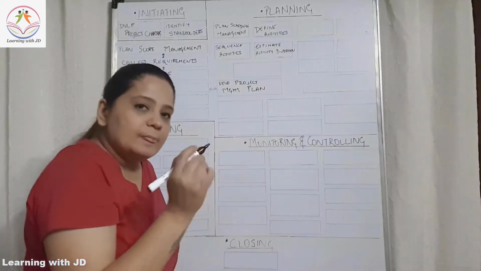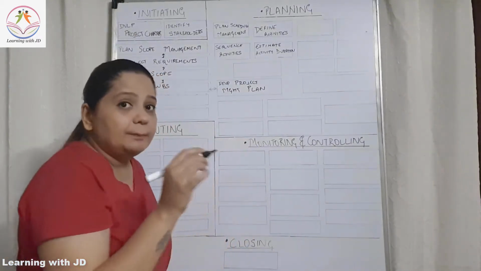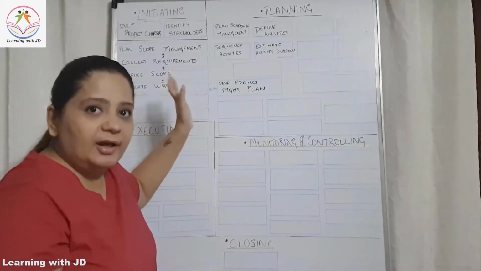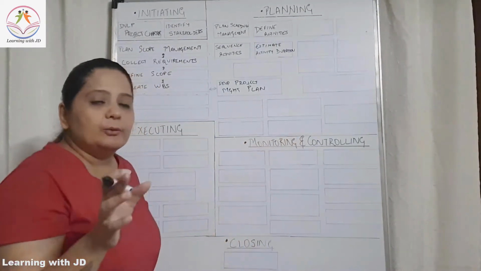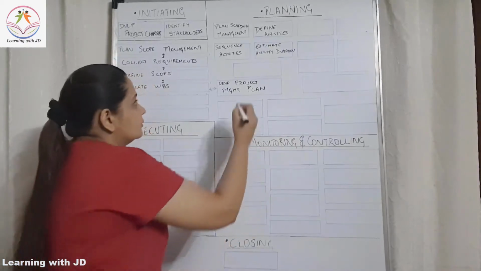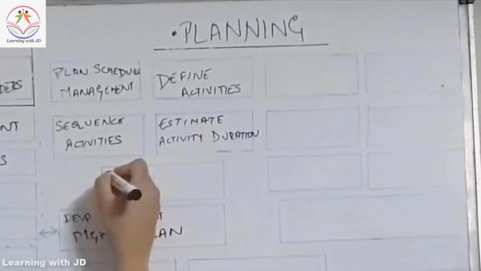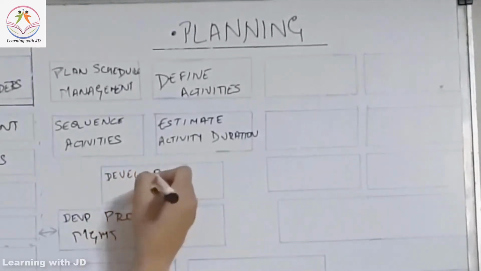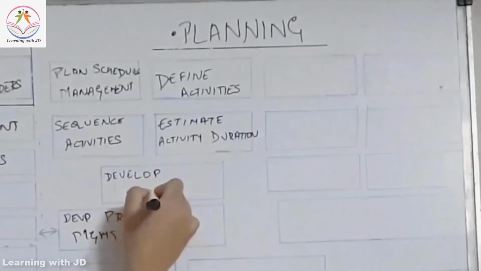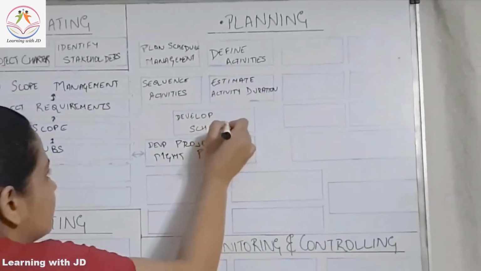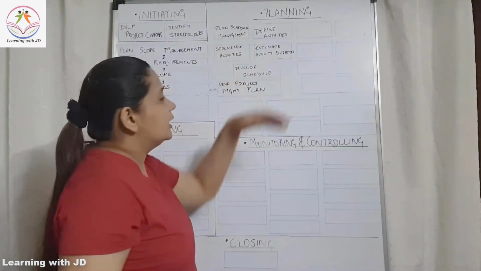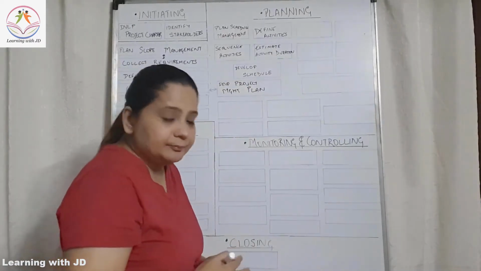Got that? Now after that, you are going to develop your schedule. The way we defined a scope, similarly, you are going to develop your schedule. These are the 5 components of time.